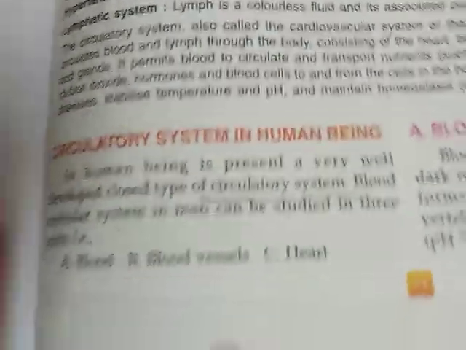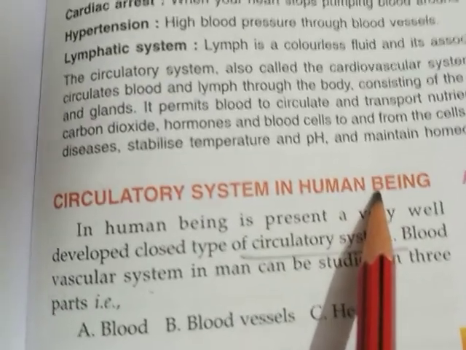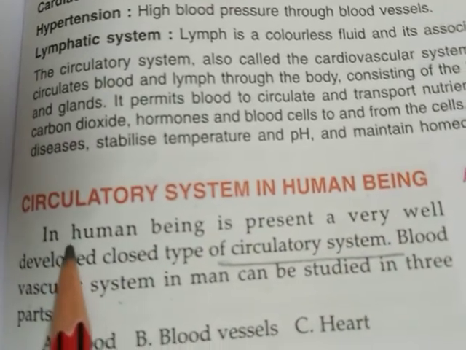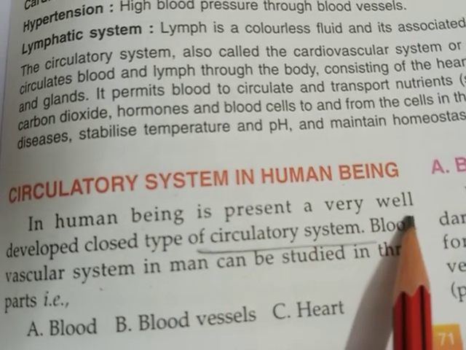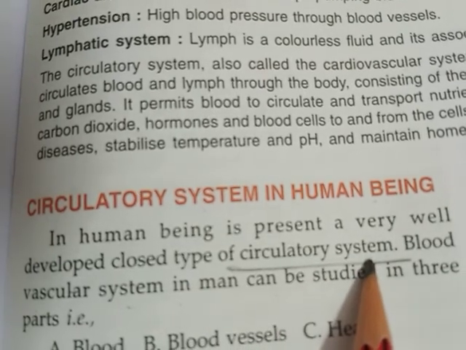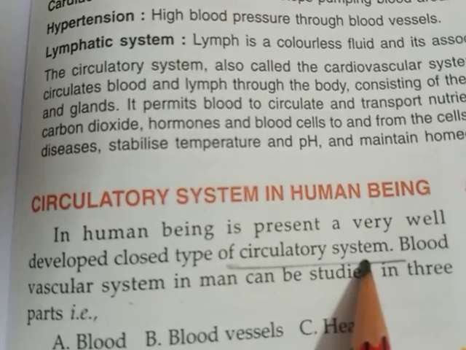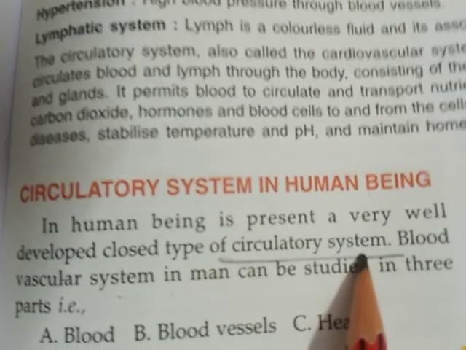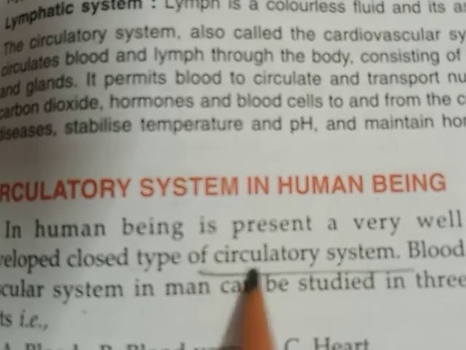So, here, children, we will start the circulatory system in human beings. In human beings is present a very well developed closed type of circulatory system. So all human beings have a well developed circulatory system, and this circulatory system is of closed type.